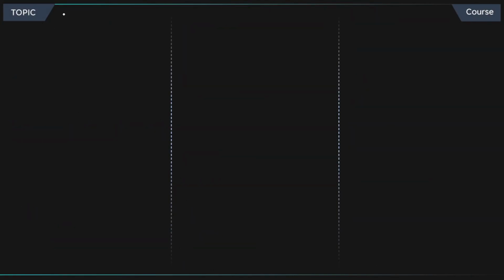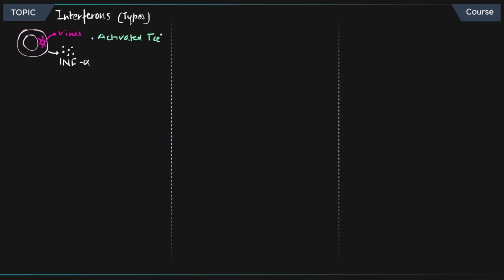All right, let's talk about another molecular family, which is interferons. We'll talk about the different types of interferons. Whenever a cell, specifically an immune cell, is getting infected with virus, just imagine the virus is inside this particular cell. What is going to happen? It's going to produce molecules called interferon, specifically interferon alpha. And that interferon alpha is going to activate the T cell.